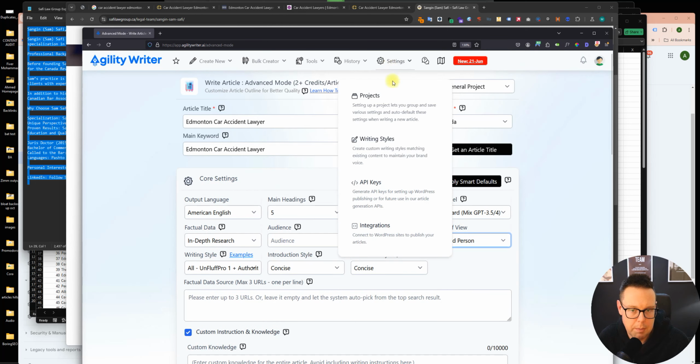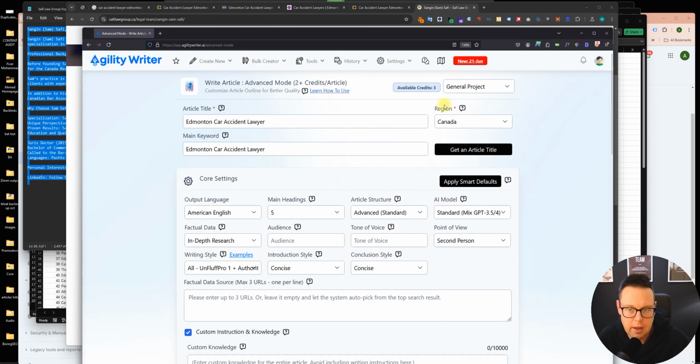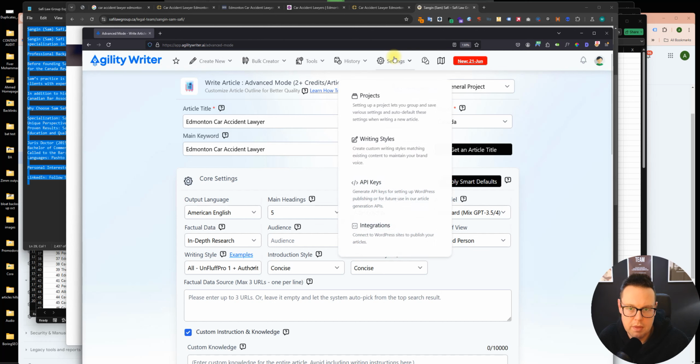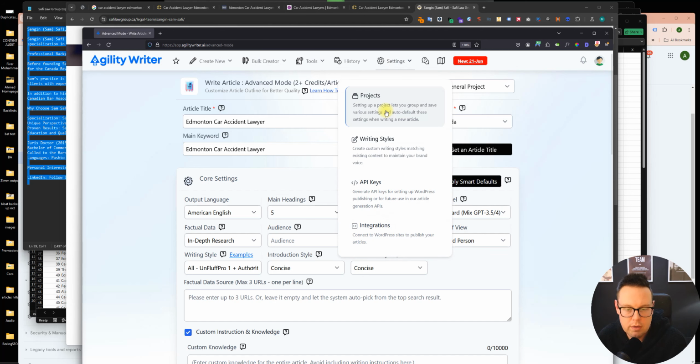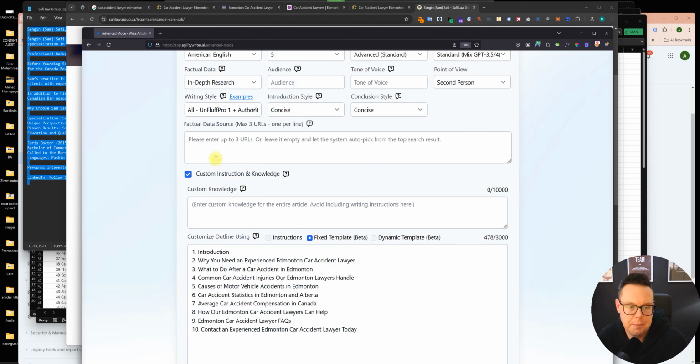And you can set all of that up by setting up a project. And then once you have projects, you can select that client over here on the top right. So all of these settings, which you preset for the client, will be then applied as well. So it's quite a nice feature in Agility. So you don't constantly have to redo all of these settings. You do them once in a project and then they are applied.